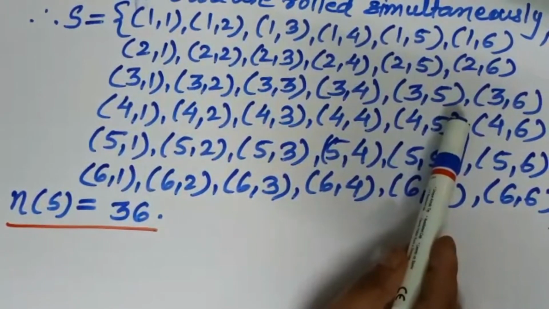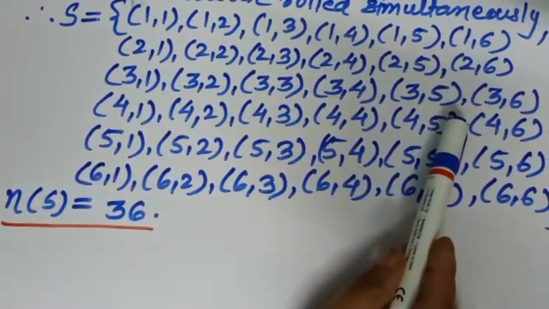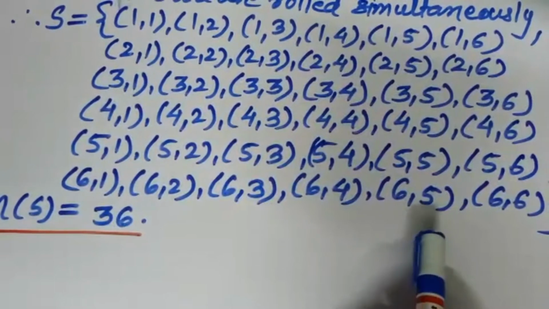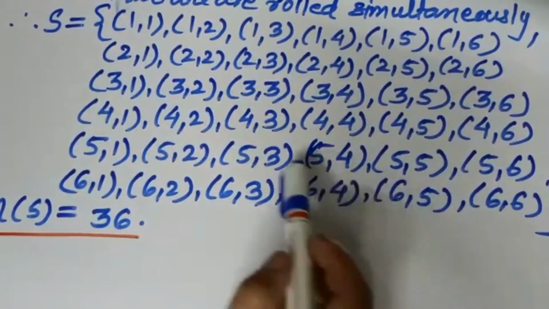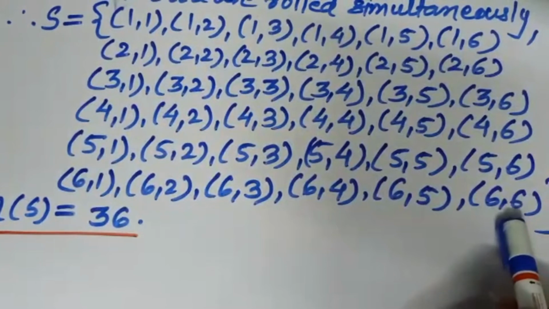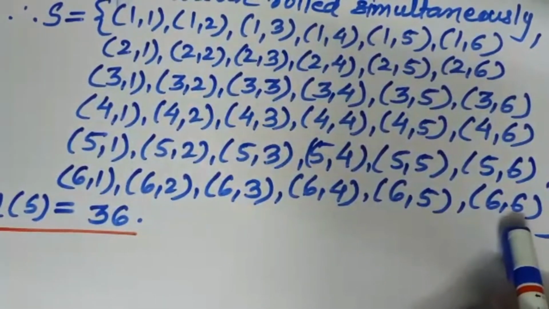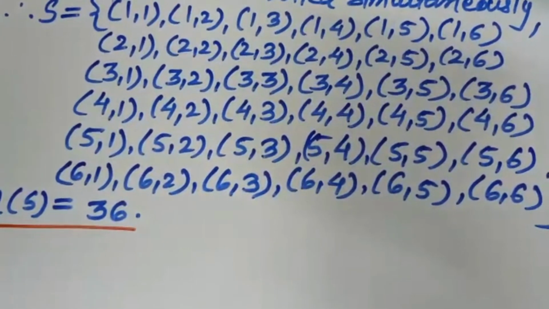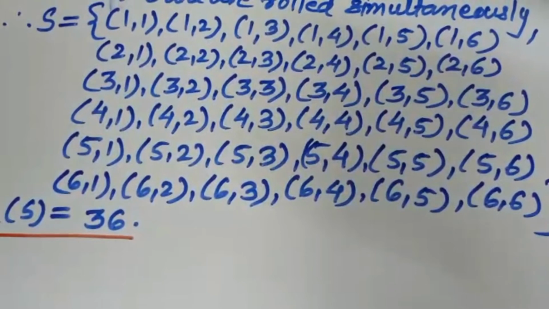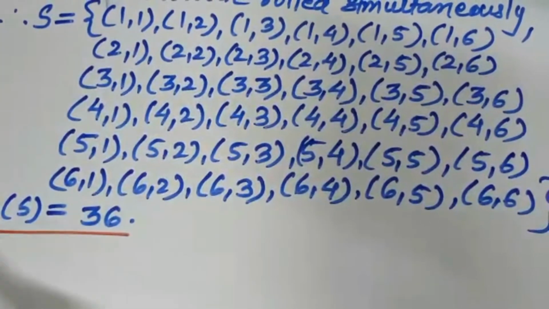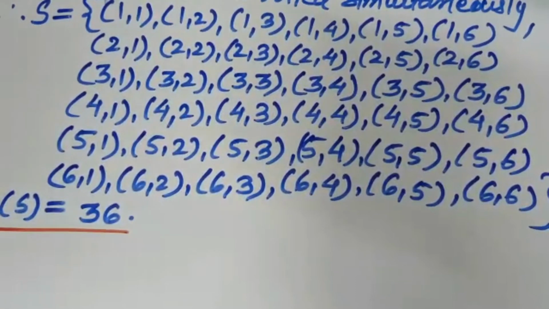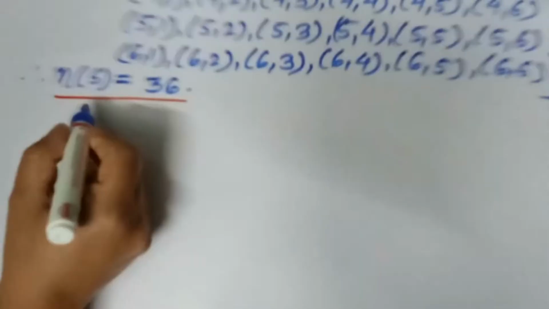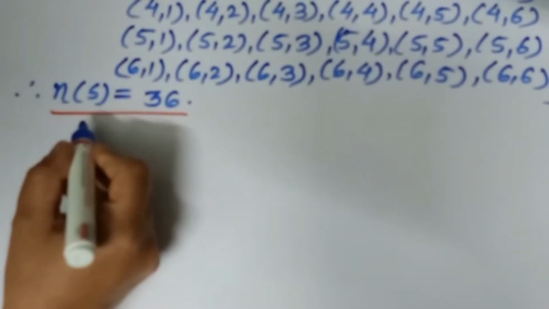Why is it 10 or more than 10? Because the event is the sum is at least 10. At least 10 means it is 10 or greater than it. Means 10, 11 and the last sum is only 12. 12 is the biggest sum. So we have to check whether the sum of the scores on the upper faces is either 10, 11 or 12. Those points we have to include in the A event. A is the event, but the event name is not given here, so we are giving the name.